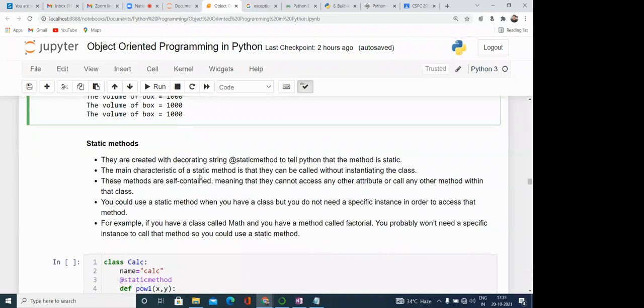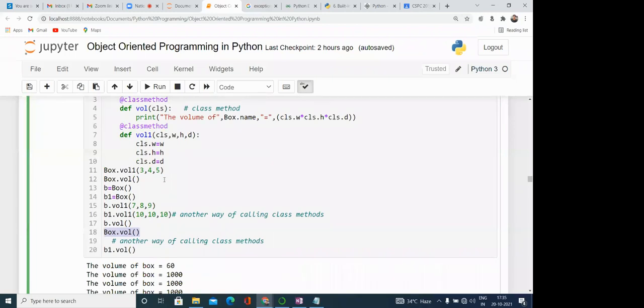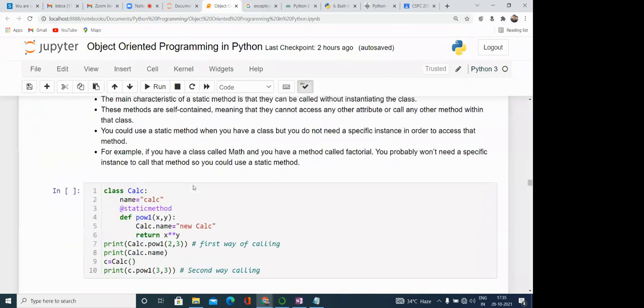Now another thing is there that is called the static method. Here what we were doing, we were working with the class variables or static variables. Sometimes it is the case that we don't require either the instance variable or the class variable. We want to work with the local variables of the method. In that case, we don't even require to create the objects.